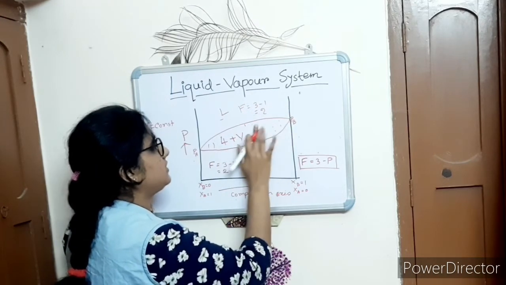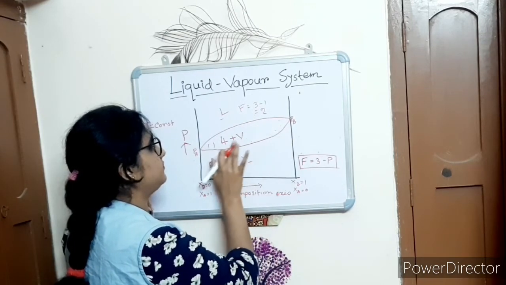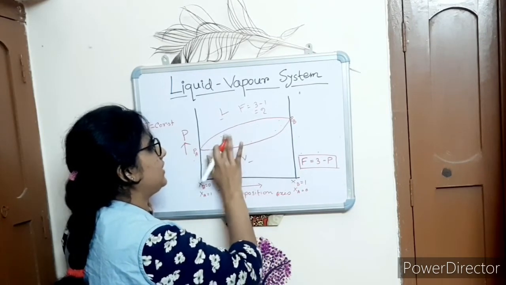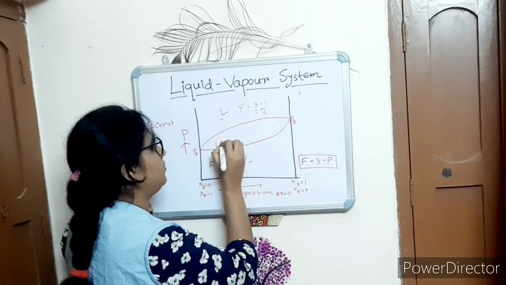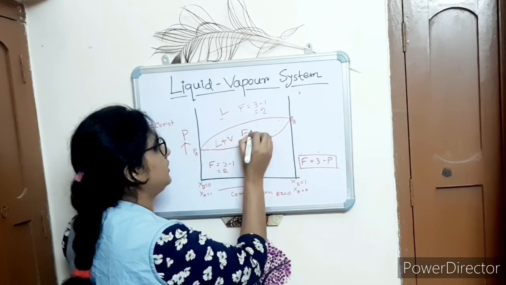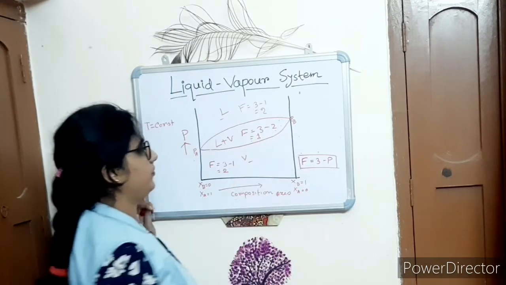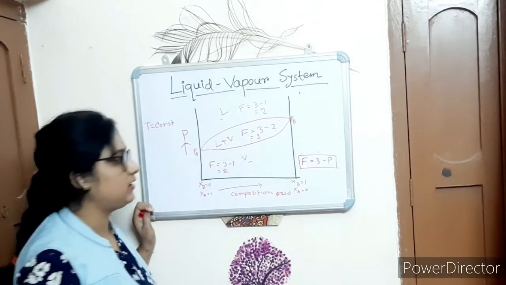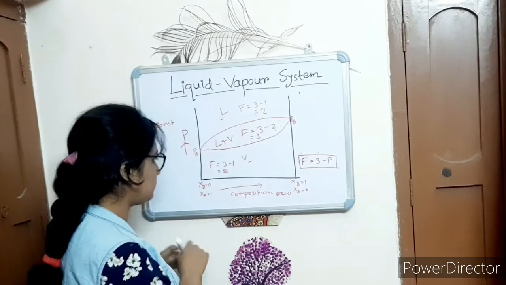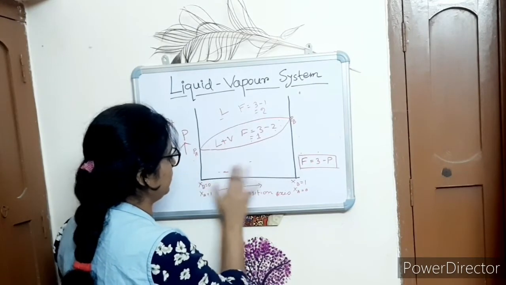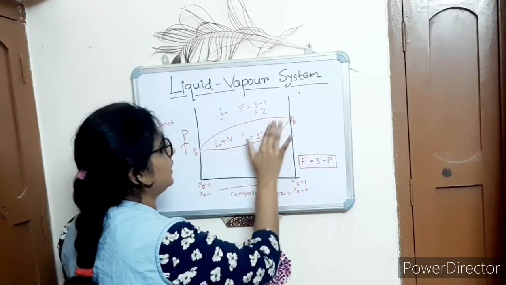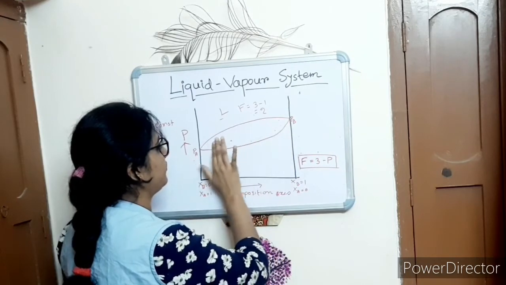But for this region, what is the value of F? The value of F is equal to 3 minus 2, that is equal to 1. Okay, so this is the degree of freedom value in different regions of the two component volatile liquid system.